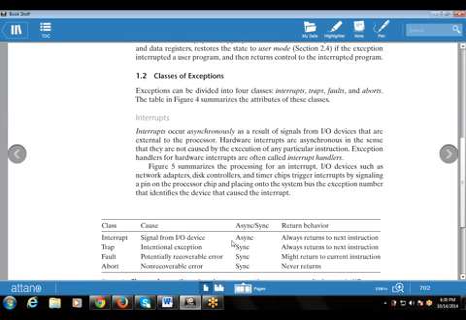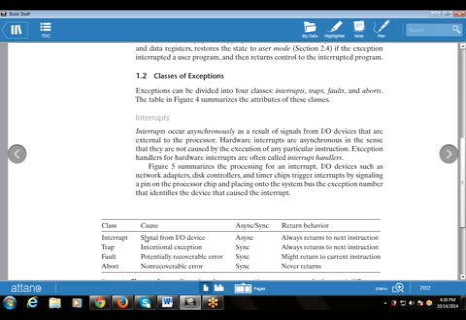As I told you, interrupts are known as asynchronous exceptions. Trap is known as synchronous. Fault is also synchronous. And abort is also synchronous. Now, what is the cause? These are the classes, these are the categories, and what are the causes of these exceptions? That is, why do these exceptions occur?